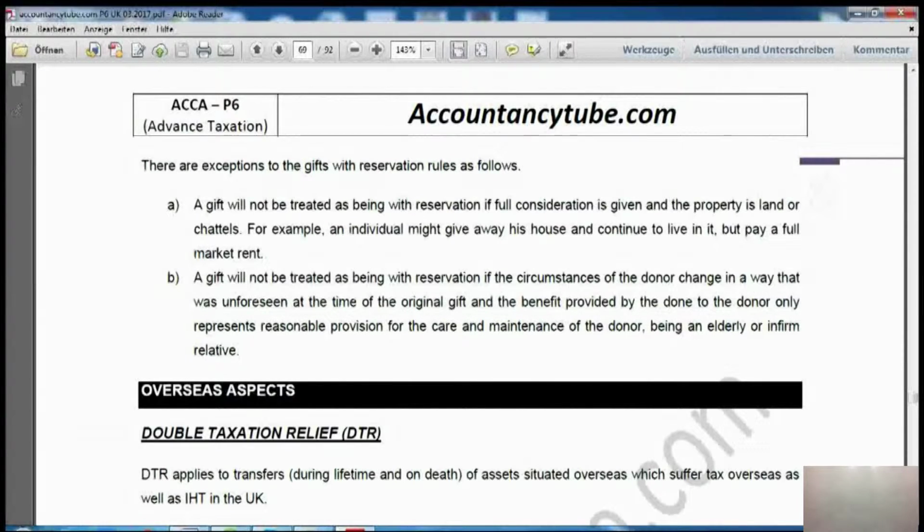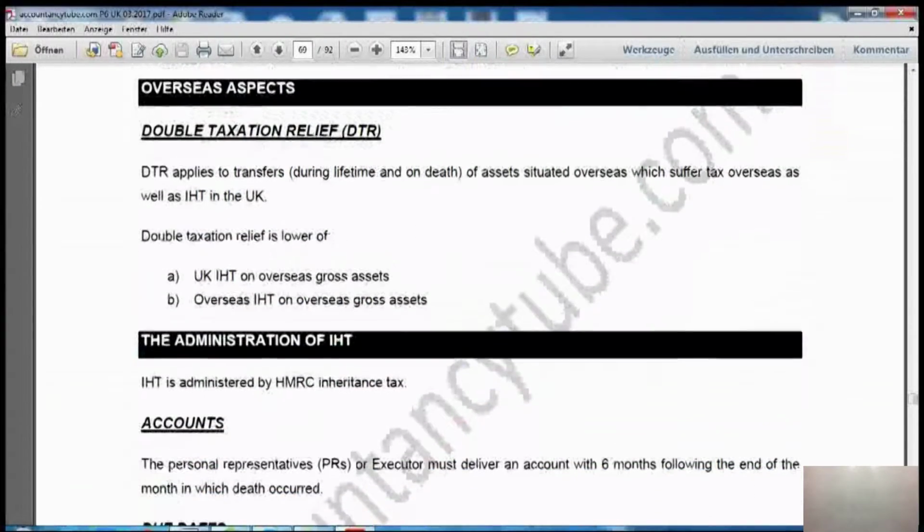Alright, let's move forward and look at some overseas aspects of inheritance tax. Now, when I explained double taxation relief, I told you that it will be exactly the same for inheritance tax, capital gains tax, income tax, whichever tax is coming. Double taxation relief will be the lower of UK inheritance tax on overseas gross assets and overseas inheritance tax on overseas gross assets. Alright?